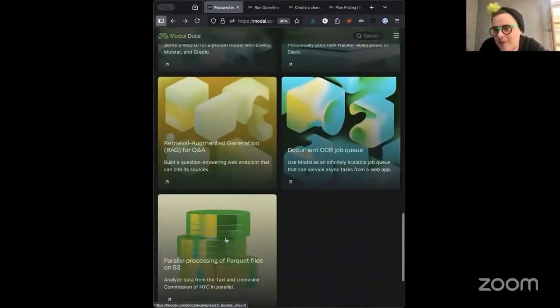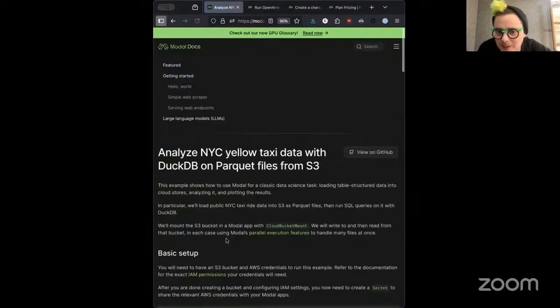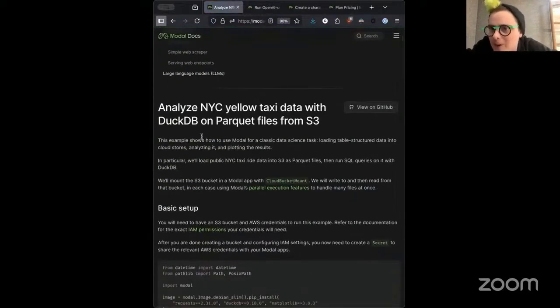Big data is still important, maybe even more important now that we've got language models and other things that can crunch it. We've also got things like this DuckDB on Parquet files from S3 scale out example. Not just GPUs, not just neural networks, but any data intensive workloads you want to run in the cloud. I think we can make them better, faster, stronger.